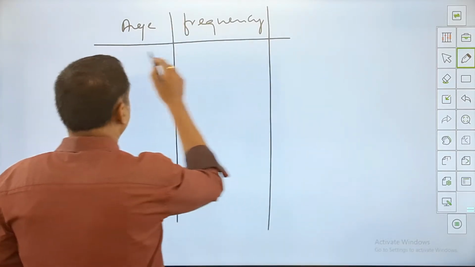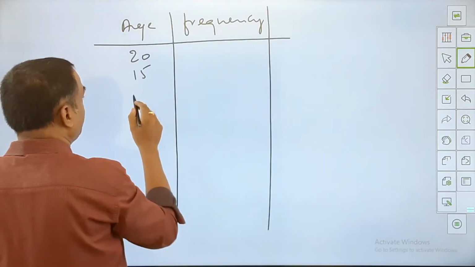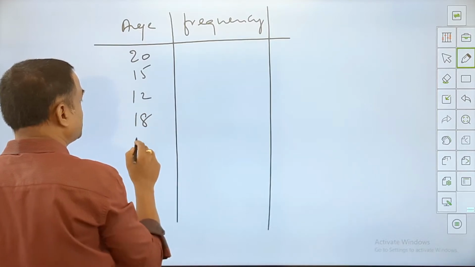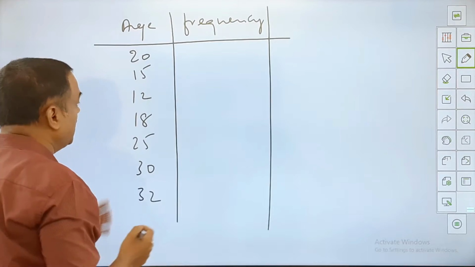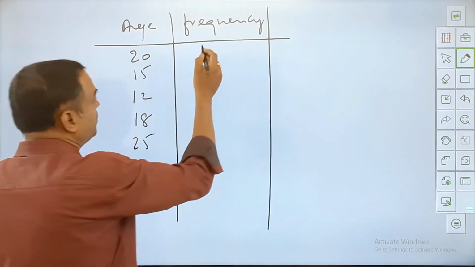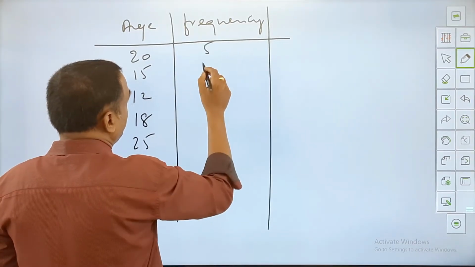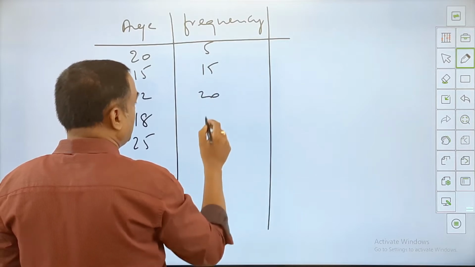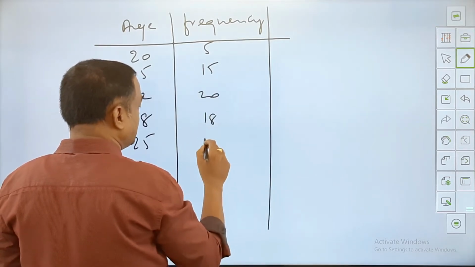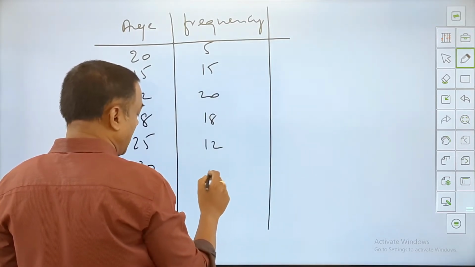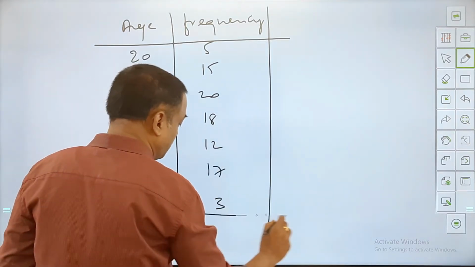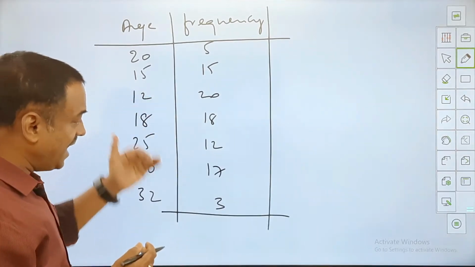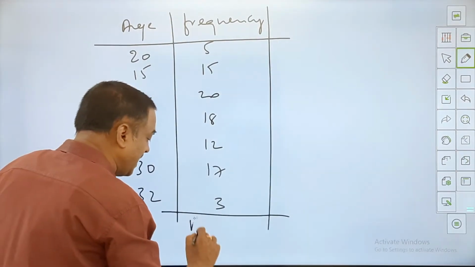Let us take the ages 20, 15, 12, 30 and 32, any random numbers are possible here, and the frequencies are something like 5, 15, 20, 18, 12, 17, and 3. Now adding all these numbers, we call it n here.